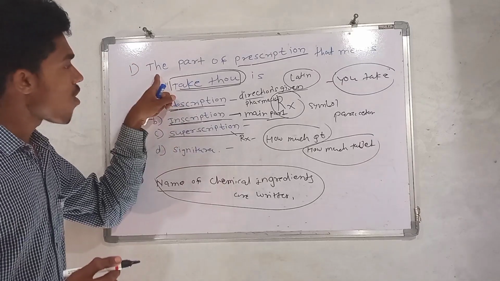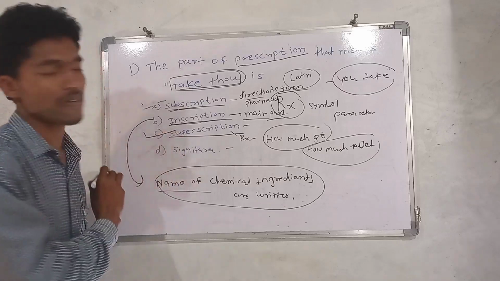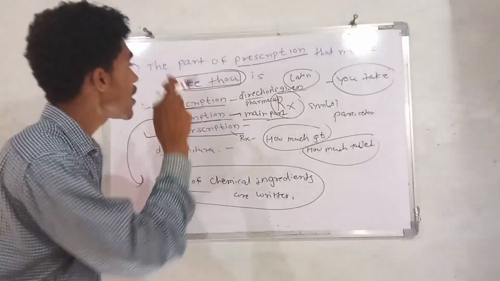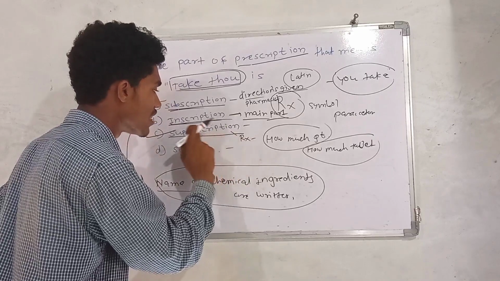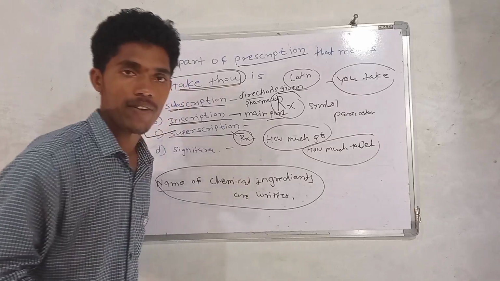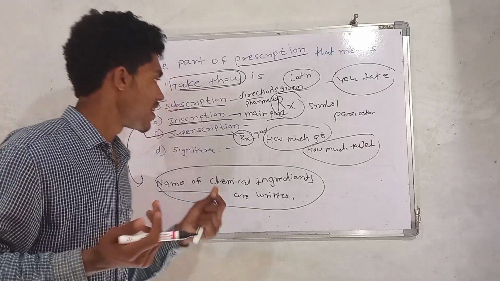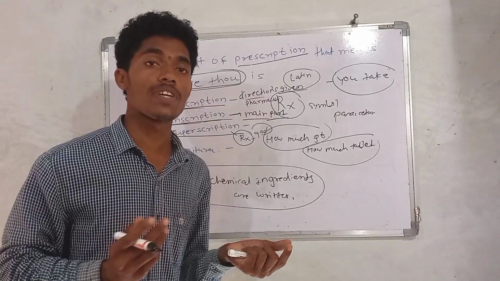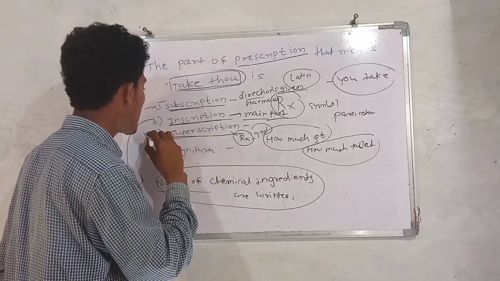So the right option for that question, the part of the prescription that means "take thou", is nothing but the superscription. So what is the answer? Superscription is the answer to that particular multiple choice question, because in the superscription comes the symbol of Rx, that is "take thou" or "you take". In the old scenario, that Rx symbol is called the god of Jupiter, because he treats. Okay, that's why superscription is the right option.